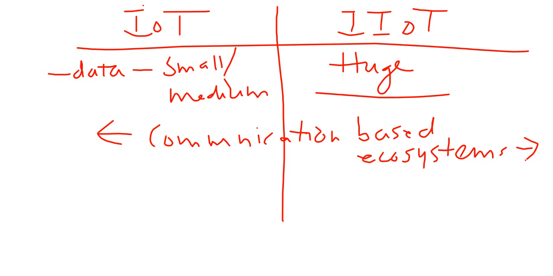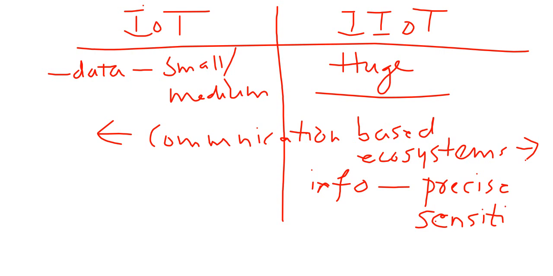Generally the information here is very sensitive and precise, because you are dealing with some industrial process control. And in the other case, whatever information you have need not necessarily be either precise or sensitive. Always they may be sensitive or precise, but they need not always necessarily be precise, right?